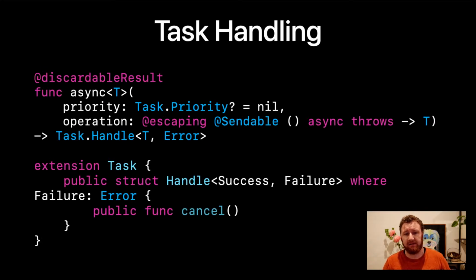So we can actually take a look at how async works. It's just a function that creates an unstructured task and returns a handle to that task. If you have a look at the definition of the task handle, it has a cancel function on it, and a few other ones as well, so we can cancel using the task handle.